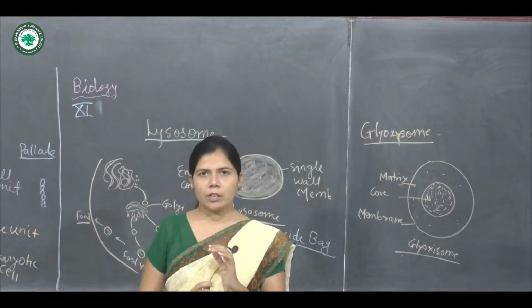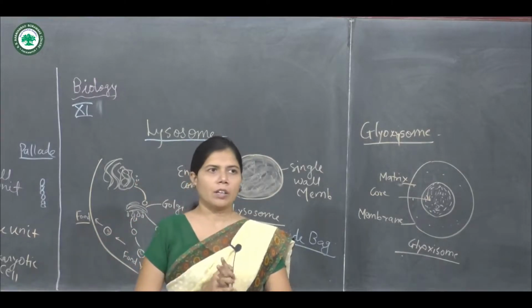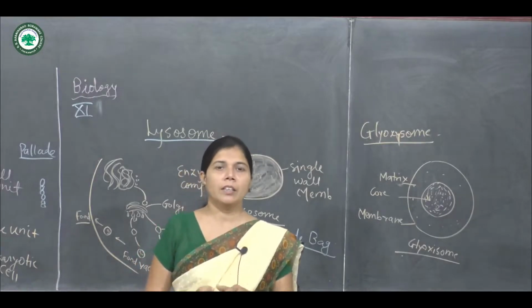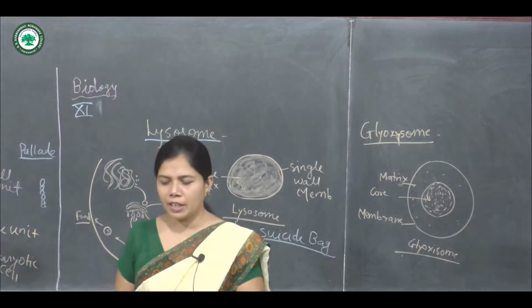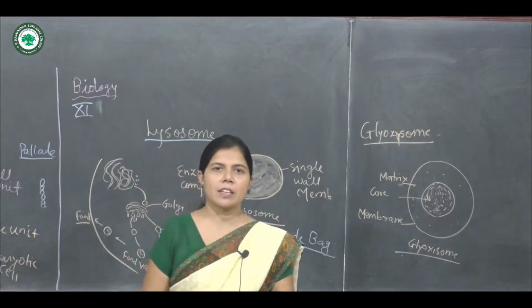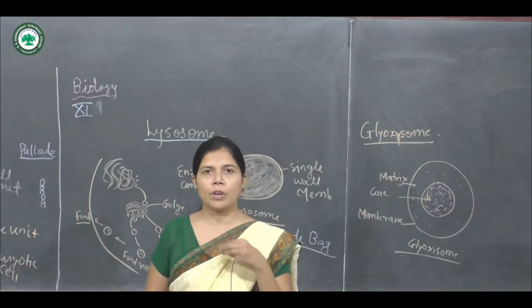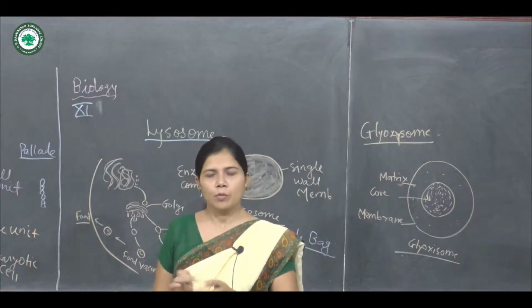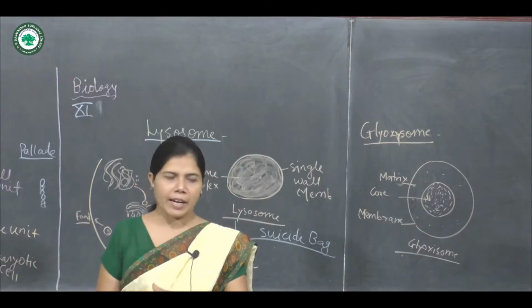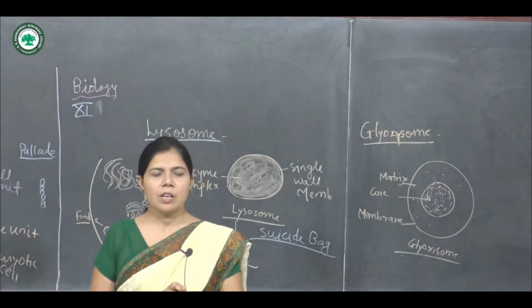It is observed only in the cells of germinating seeds, where the cells utilize their stored fat as food. The glyoxysome is the source of sugar.